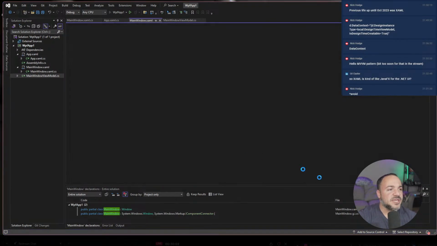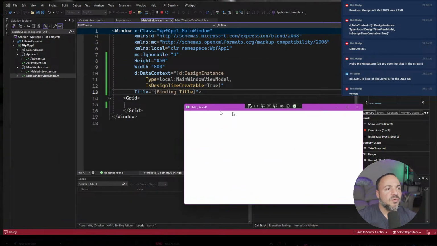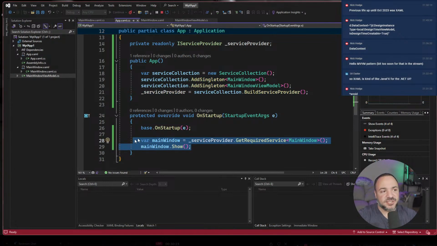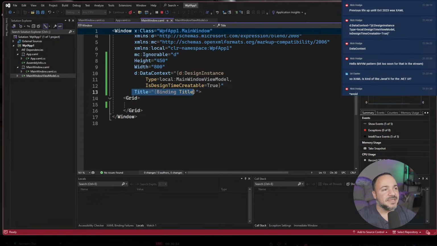So yeah, if we go run this now, we should get the binding working. There we go. Right, it says hello world, so we have the title all set up. And just to briefly explain where we've got to so far, we've gone ahead and done dependency injection on the main window to pass in the view model that we want to work with using a service collection here. And then it's all done with respect to binding behind the scenes, because we set the data context in the constructor. And one last spot to check, we have the binding done in the UI.